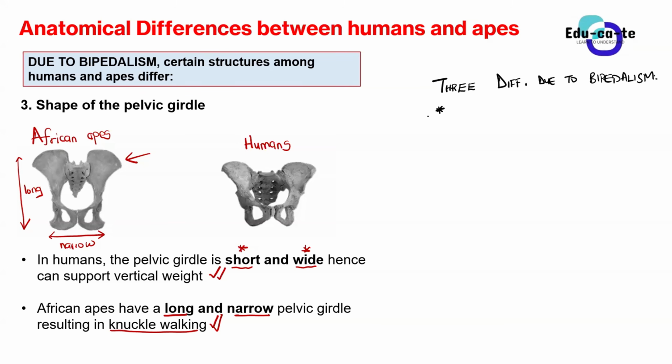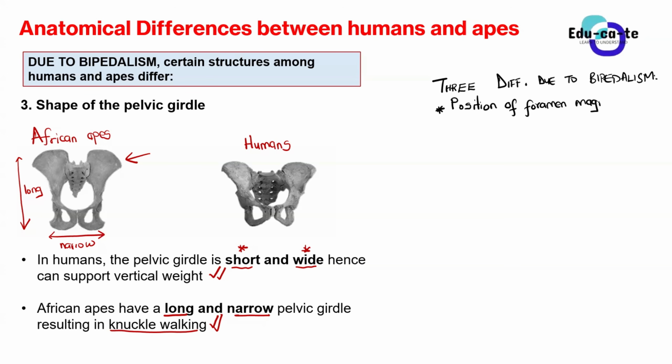Remember the first thing that we talked about. What did we talk about? The differences due to bipedalism. Foramen magnum, sir. Yes, the position of the foramen magnum. So the foramen magnum is different.